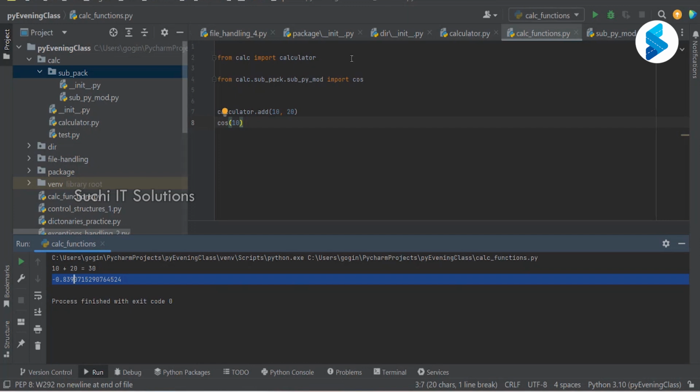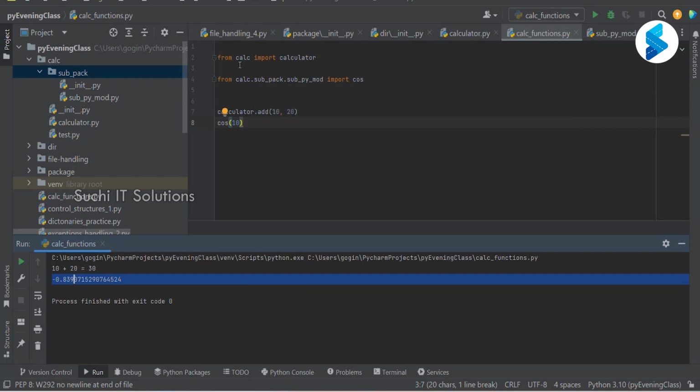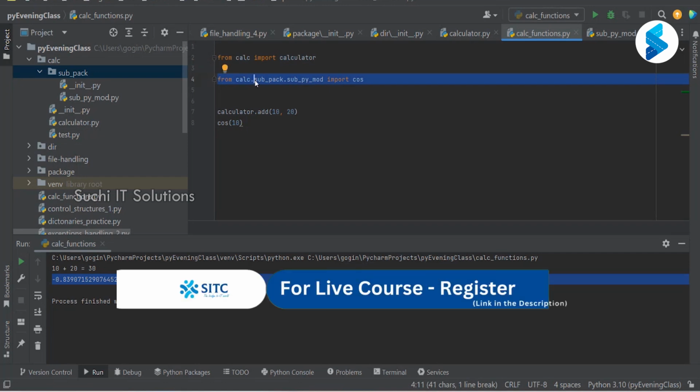So did we learn how to import from another module? That is the first example we saw. Then we saw importing a module from another package. Now the third example is importing a module from a nested package, a package within a package. How do I import? We said from a package, a sub package, from the sub module, import that specific function.